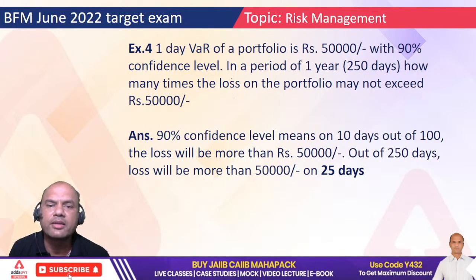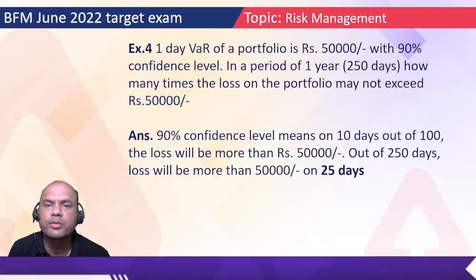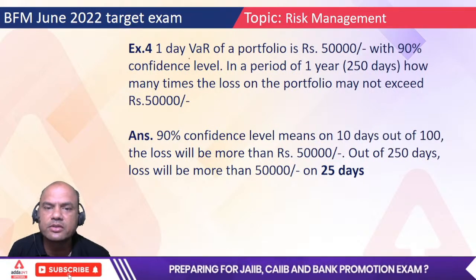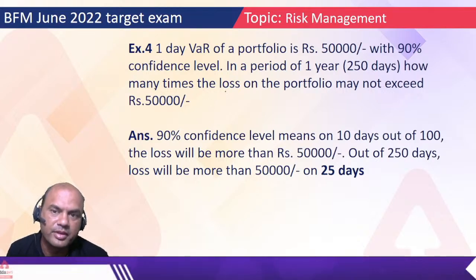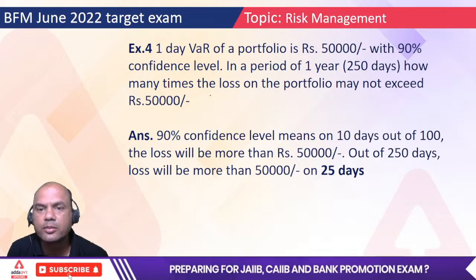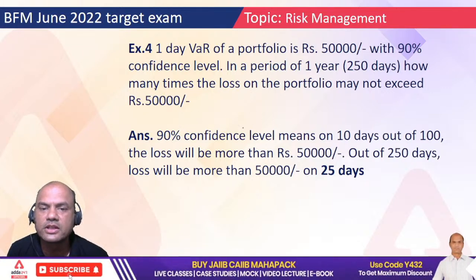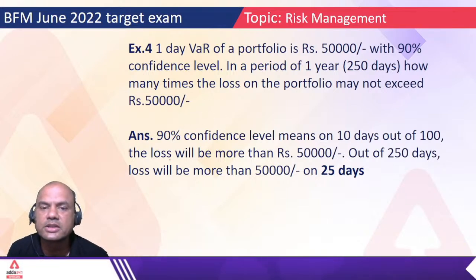One day VAR of a portfolio is 50,000 with 90% confidence. In a period of 1 year, 250 days, how many days may the loss of the portfolio exceed 50,000? Now you answer yourself. Give me the answer fast. Don't look over here. Don't fool yourself. Try the answer without looking at the answer which I have given.